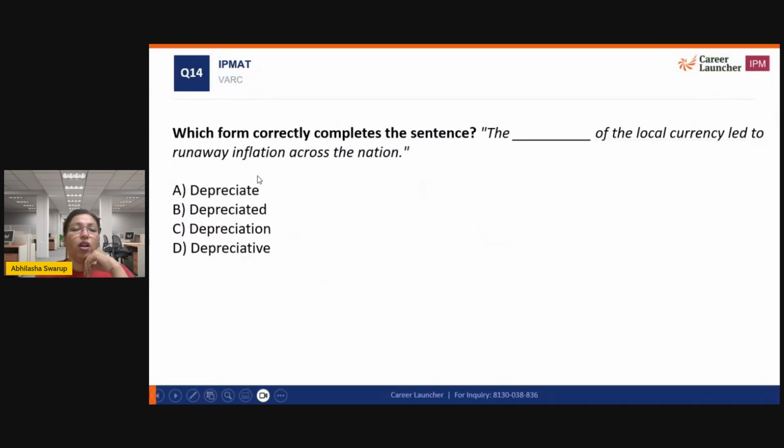Okay. All right. Which form completes the sentence correctly? The depreciation of the local currency led to runaway inflation across the nation. I'm looking for a noun, right? So depreciate is a verb, so that won't work. Depreciated is a past verb, so that also won't work. Depreciation will work. Depreciative is an adjective, so that won't work. So the only one that will work is option C, depreciation. Depreciation means reduction in value.